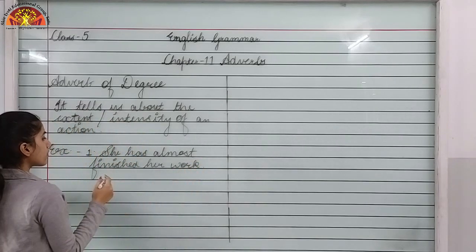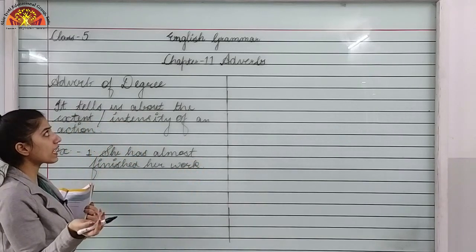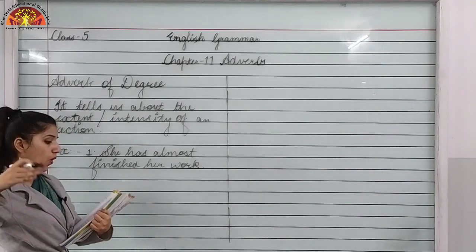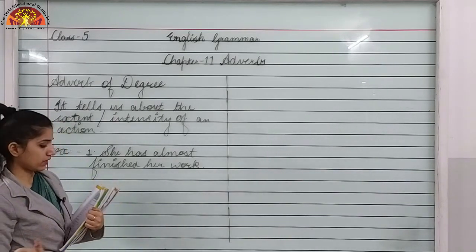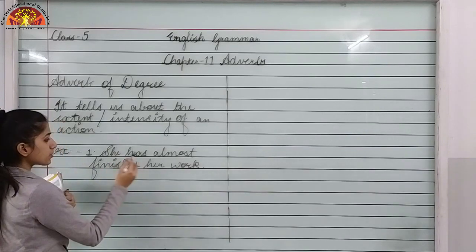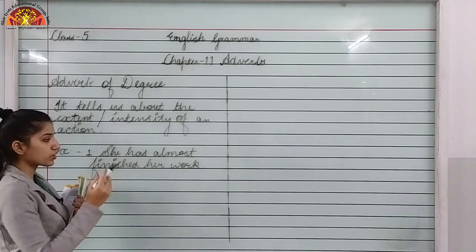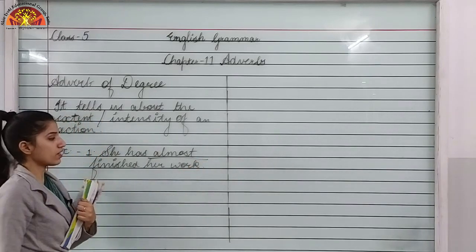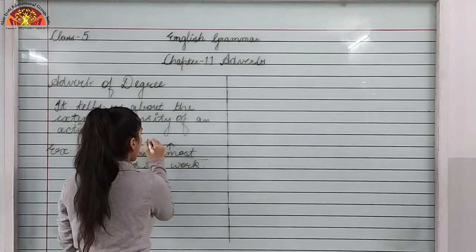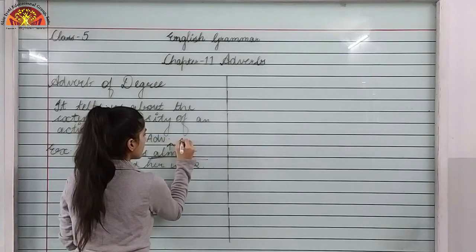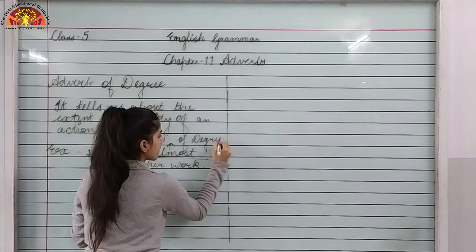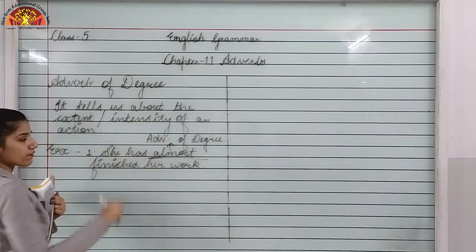Now here, if you have to identify the adverb of degree, you have to question it with how much or to what degree. How much has she finished her work? She has almost finished her work. So almost is the adverb of degree. Isn't it?